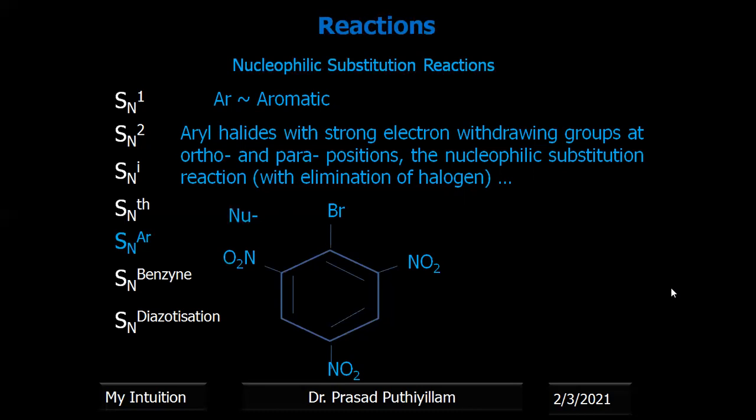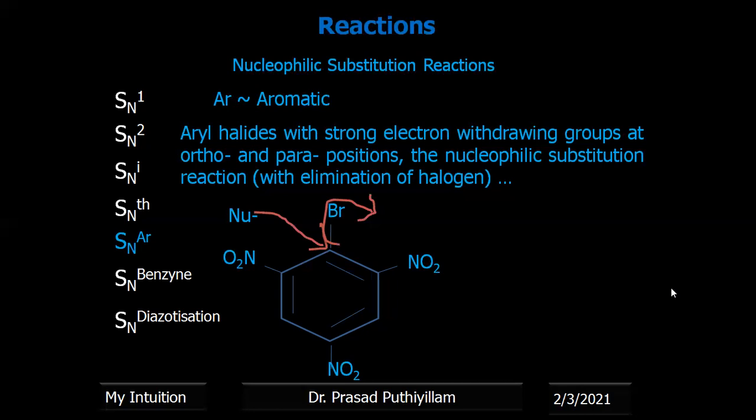Therefore, if another nucleophile comes and attacks, it will attack the carbon connected to the halogen. Here it is bromine, and bromine will be eliminated. We will get the corresponding nucleophilic substituted product. So here, even though the ortho positions have the electron withdrawing group, and it creates steric hindrance there, still this reaction takes place.